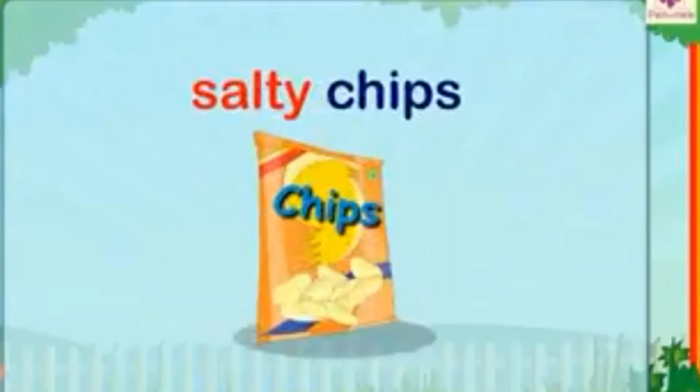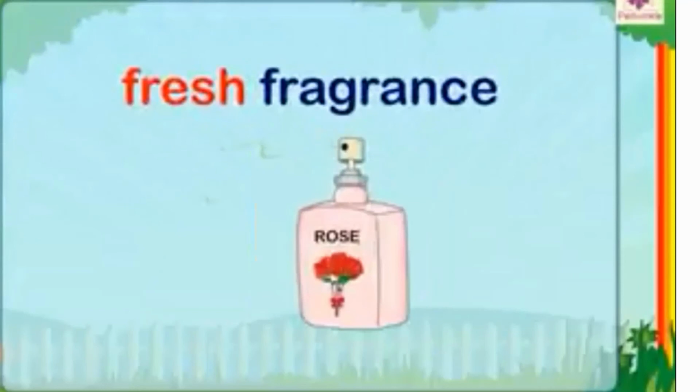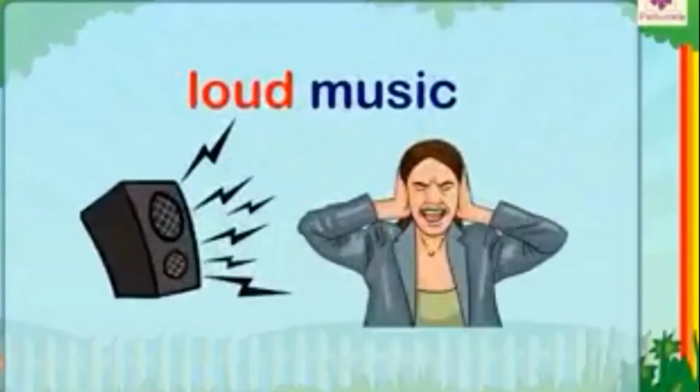Salty chips. Sometimes we also describe the taste of different things. So salty chips. Salty is an adjective here. We also describe the fragrance of something, that is, the smell of some things. Here, fresh fragrance. So fresh is an adjective. Loud music. We also describe the sound of some things. So, loud is an adjective here.